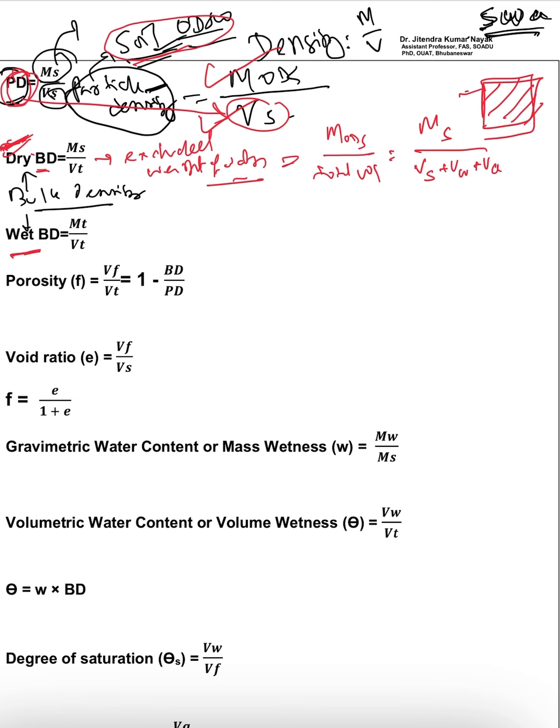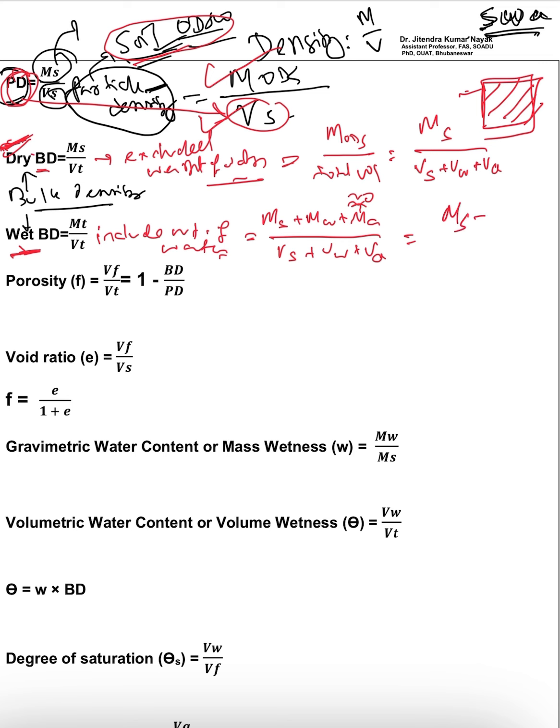Then next coming to wet bulk density. Here you have to include the weight of water, because you are taking the wet bulk density. So here the total mass will be mass of soil plus mass of water plus mass of air, and because mass of air is very negligible, tends to 0, that means mass of soil plus mass of water, divided by volume of soil plus volume of water plus volume of air. This is the bulk density.